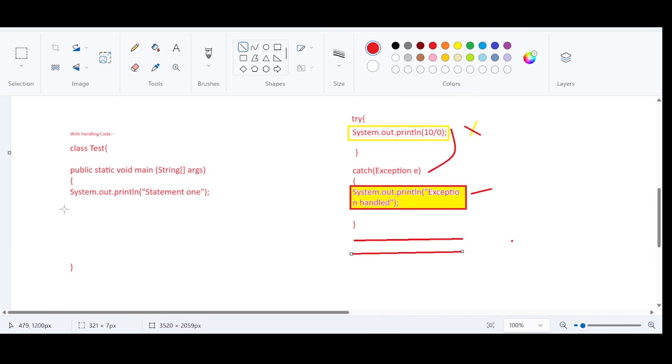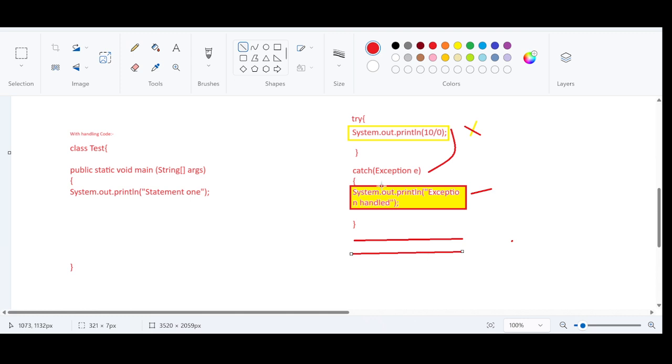So how to handle with handling code is nothing but put the threatening code, or risky code, or the code that is potential enough to generate an exception, in the try block. If it generates an exception, the control will go to the catch block, and there will be no abnormal termination. Instead, the instructions in the catch block will be executed, following which the remaining code will be executed normally.